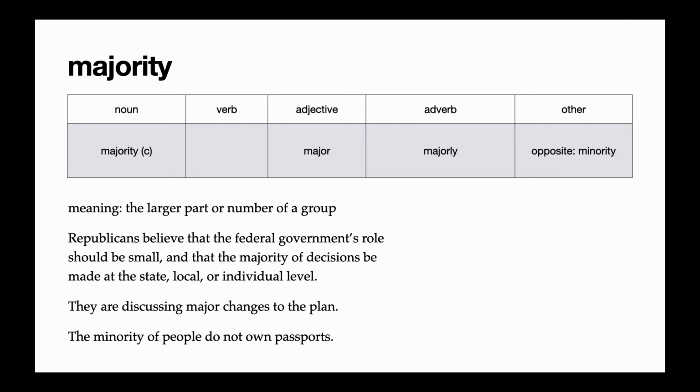In the reading it said, Republicans believe that the federal government's role should be small, and that the majority of decisions be made at the state, local, or individual level. This means that most decisions, more than half of decisions, the big part of decisions. In the second example, we see the adjective major. They're discussing major changes to the plan. Major means big or large.